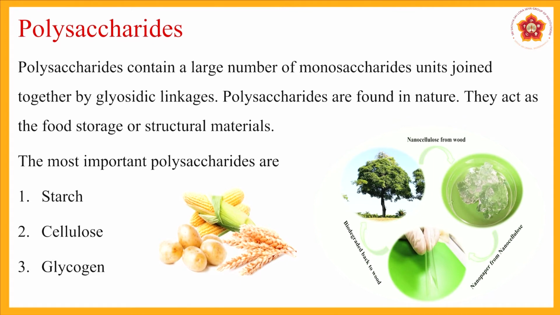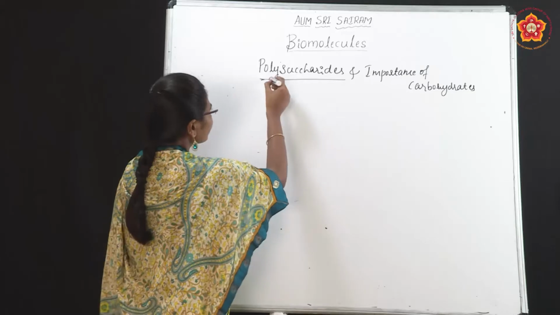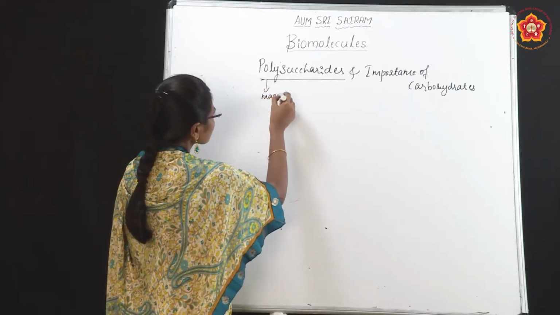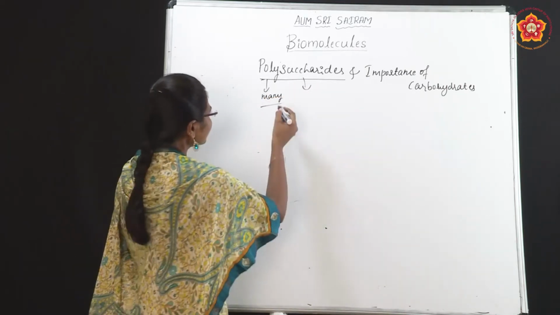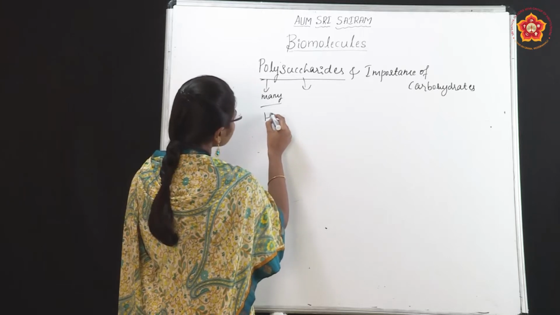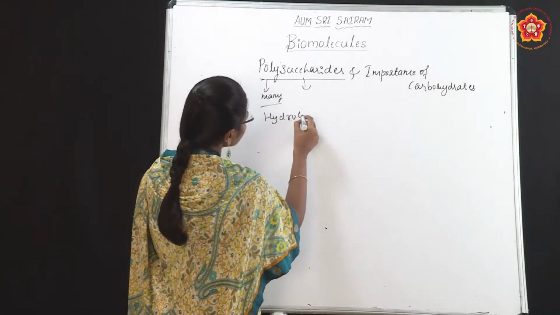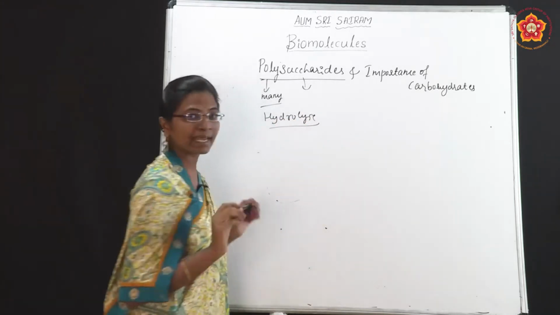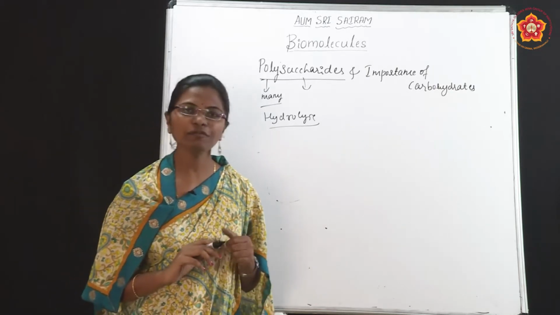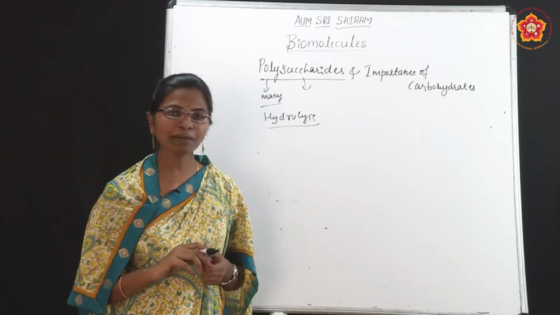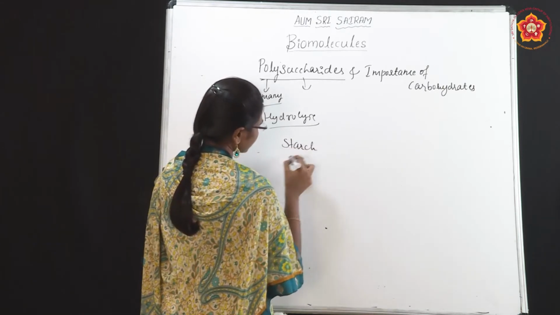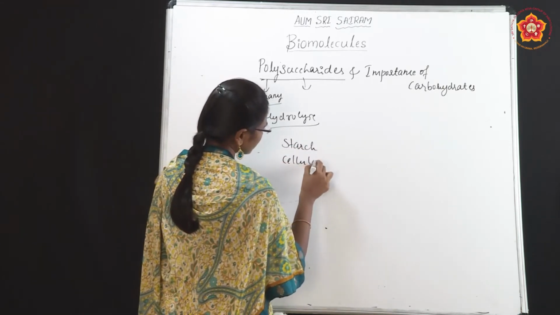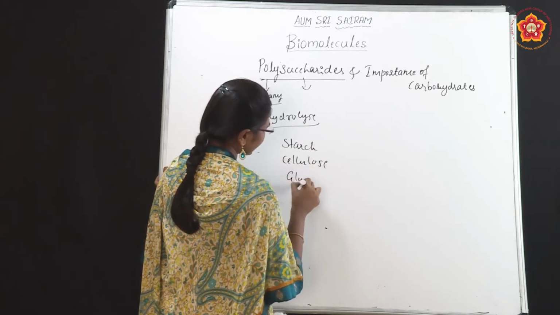So, what do polysaccharides mean here? Poly means many, and saccharides means monosaccharides. So, polysaccharides are those that, when we hydrolyze them, more than 10 monosaccharide units will form. For example, starch is a polysaccharide, cellulose is a polysaccharide and so is glycogen.